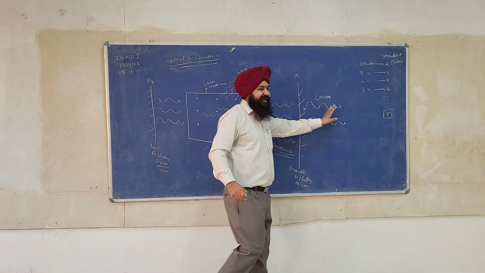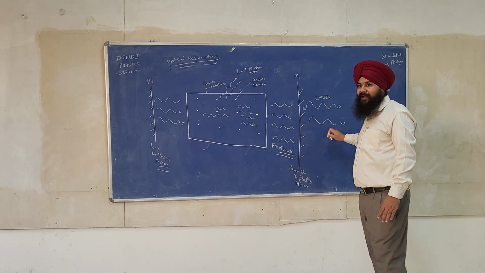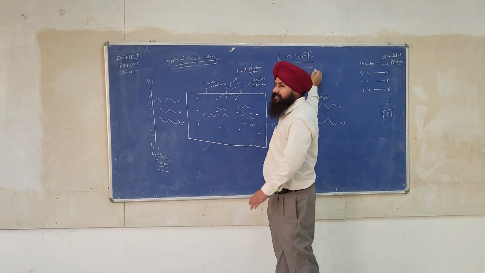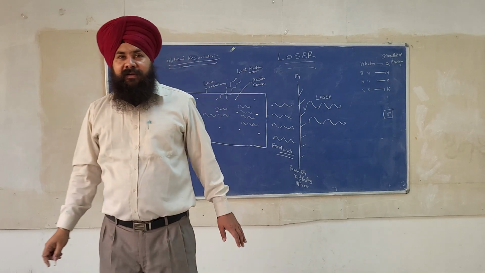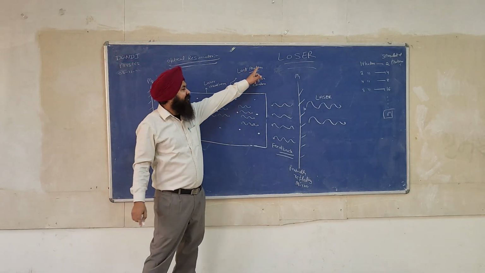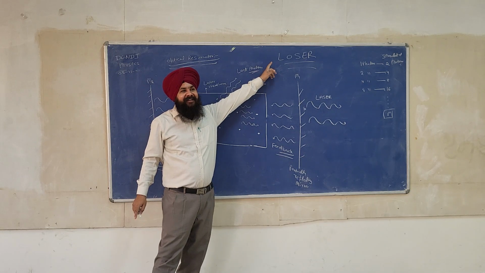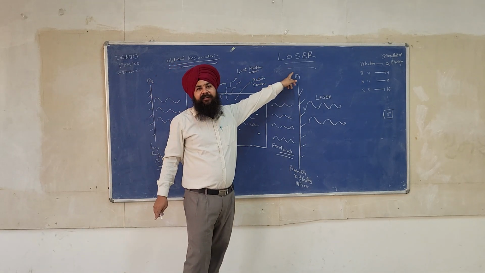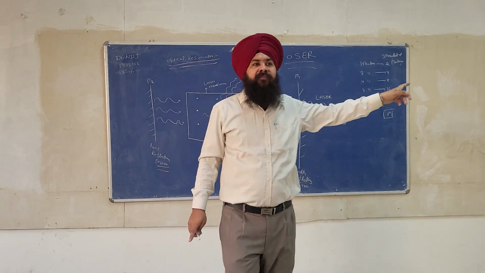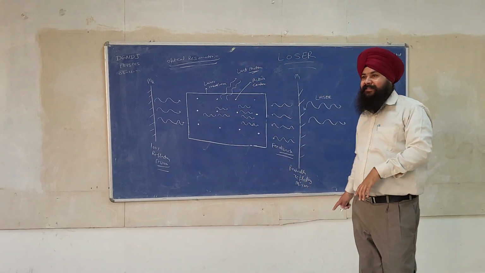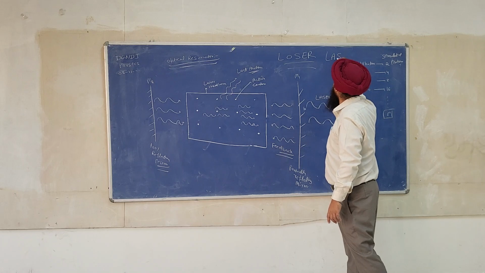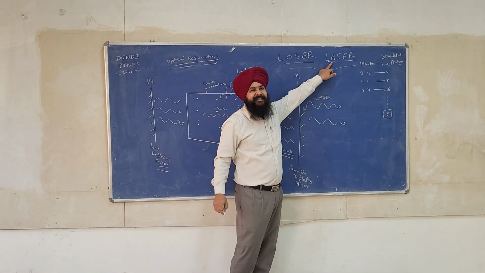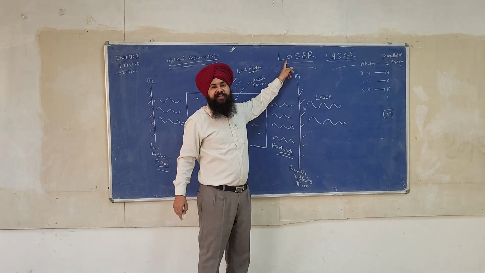Okay, and as a result we get a continuous laser light at the output, and that is why it is also called a loser. Loser means light oscillation by stimulated emission of radiation. So we can replace laser by a loser. In the laser, this A stands for amplification and this O stands for oscillation.